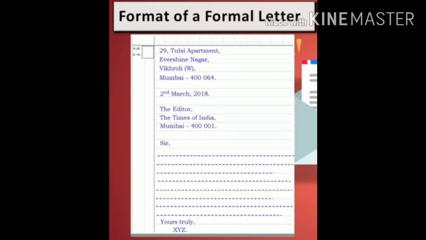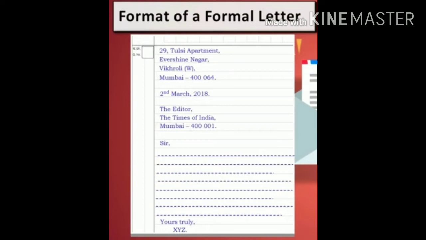Like if you are writing to a principal, then the school name must be there. If you're writing to some editor, then the newspaper name must be there. And after that, city, pin code, etc. So after writing the receiver's address, again we drop a line. Then we write the salutation. In salutation, we write sir or ma'am.